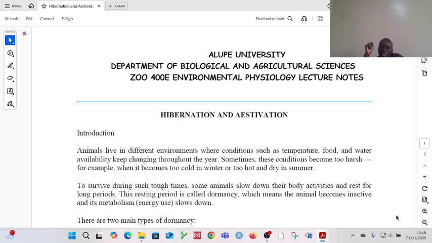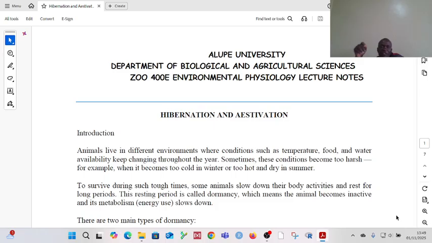By becoming dormant, it means the animal is inactive, and its metabolism will also slow down. It no longer runs around here and there as it was before, because the environmental conditions have become harsh. They are tough.